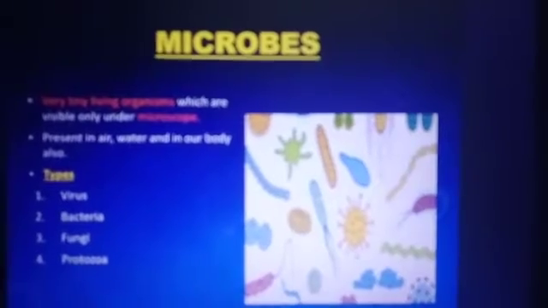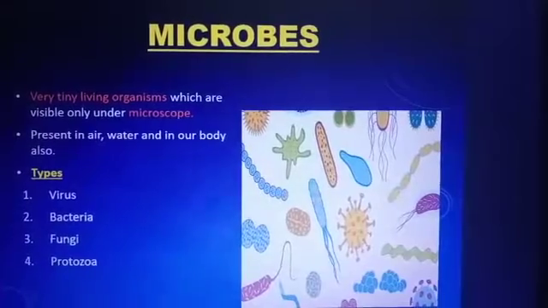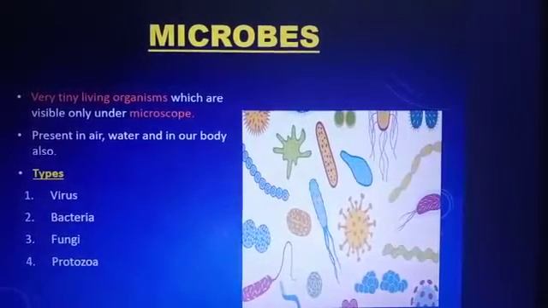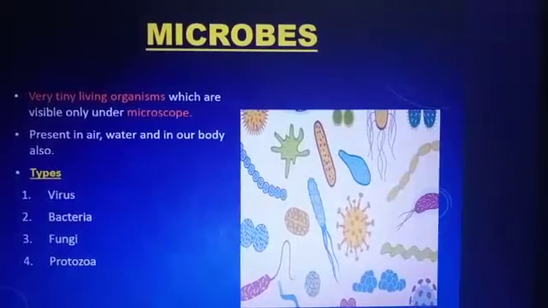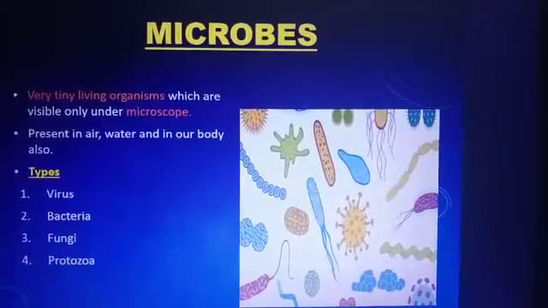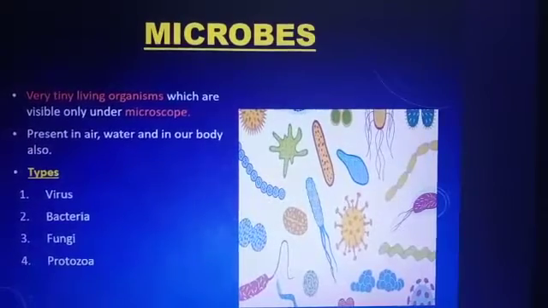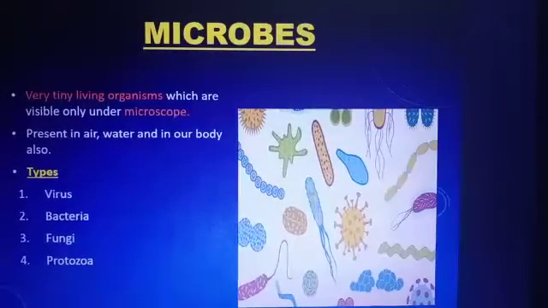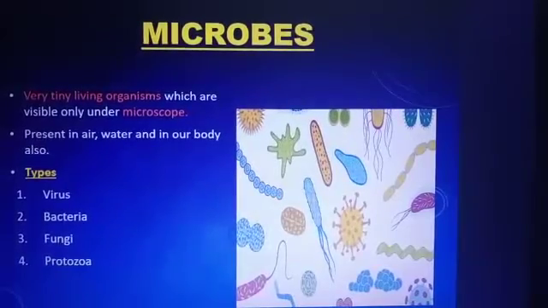The first word is microbe. Microbes means microorganisms. That means very little, very tiny living organisms which are visible only with the help of a microscope. We cannot see them with our own eyes. Now, where are they present? They are present everywhere: in air, water, and in our body also. We cannot see them. Now, different types of microbes are virus, bacteria, fungi, and protozoa. In the picture, you can see all the microbes, and they are all of different shapes.